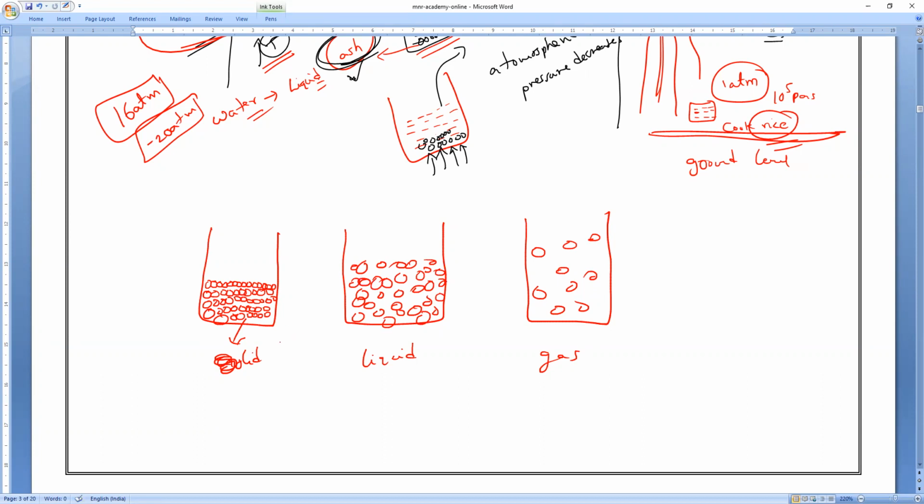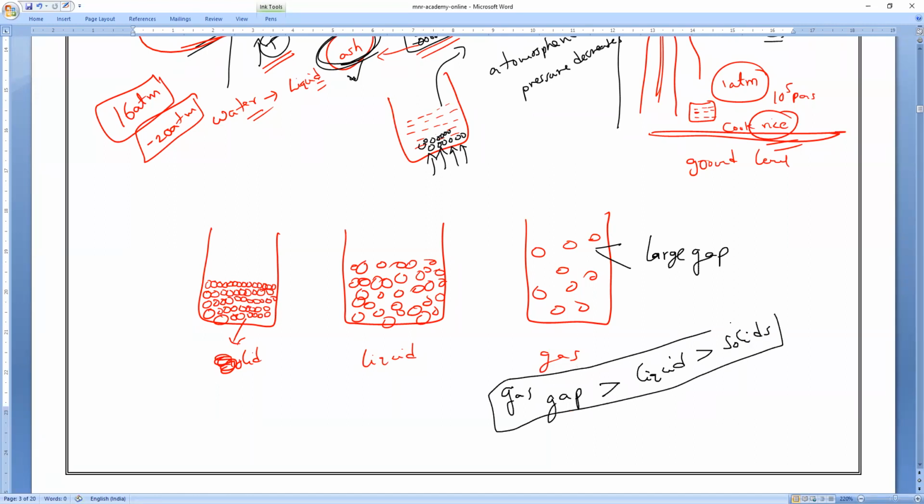Now we know that the particles of gas are very far apart, which means there is a large gap between the particles. So the gap present in gases is more than in liquids, and in liquids it is more than in solids.